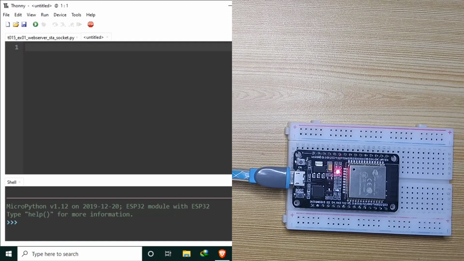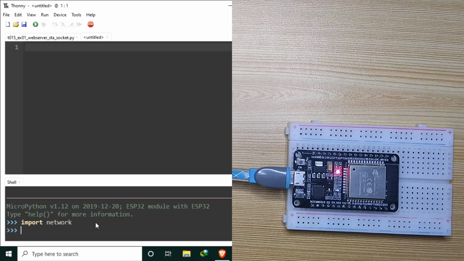ESP32 can be configured as a station or as access point, or both station and access point at the same time. In this tutorial, we will use the station mode only. Let's begin by importing the necessary module for the Wi-Fi, which is a network module. Import network. It is a standard module, so we don't need to manually install it.